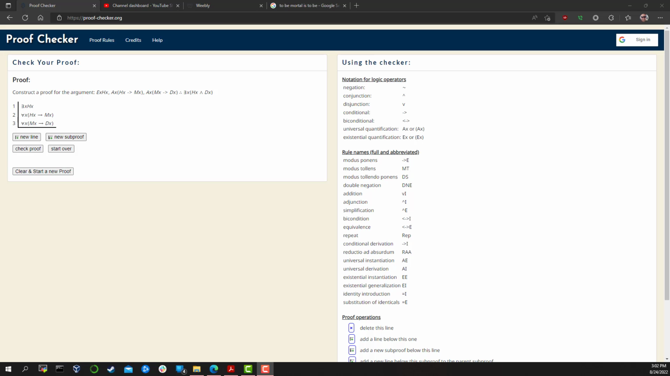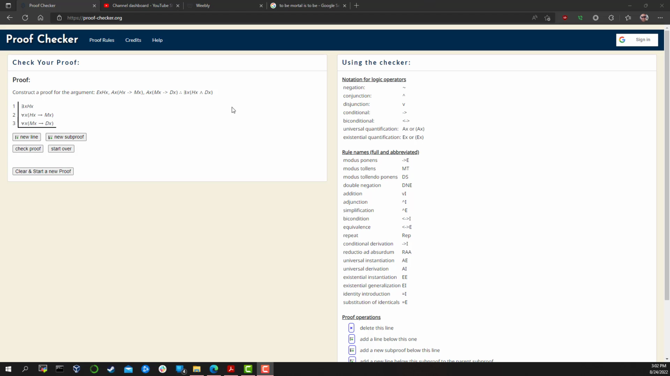So we have three premises here. We're going to define H as being human, M as being mortal, and D as dying. So the domain is going to be all things. So there exists something which is human. Okay, for all things, being human implies being mortal, and for all things, being mortal implies that you die.